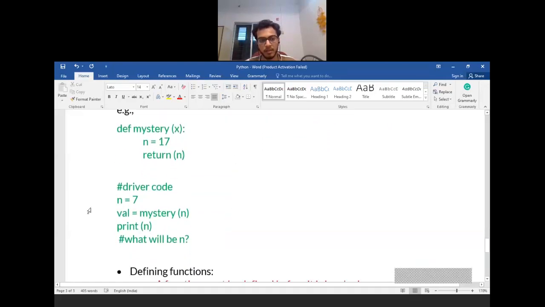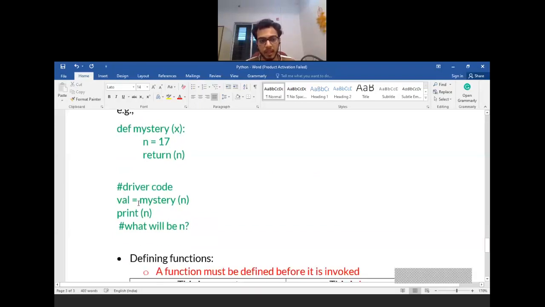Even if, let's say, you do not write n over here, and now you try to print n, or let's say some value is 10, you will basically get an error, because this driver code doesn't know what n is. But you may say that n is declared here, but this n is basically local to this mystery function.